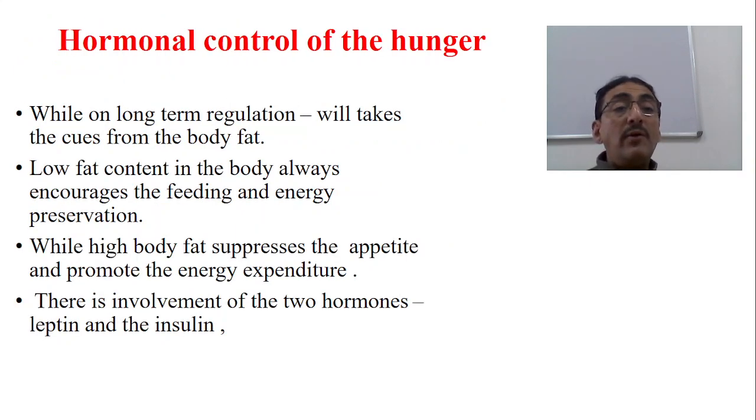While you are going for long-term regulation, the body will take cues from the body fat also. Low fat content in the body always encourages feeding and energy preservation, while high body fat suppresses the appetite and promotes energy expenditure. And there is involvement of two important hormones, leptin and insulin. So whenever fat and other things come, we have two important hormones.